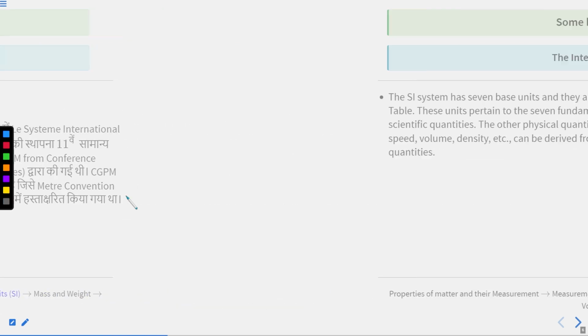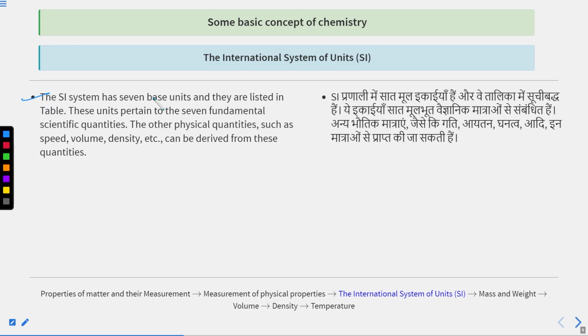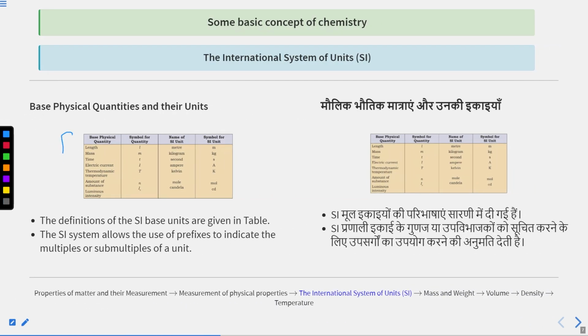Paris in 1875. The SI system has 7 base units. Basically, we are discussing these 7 base units. You can see here the base physical quantities and their units. Length. Symbol for quantity is small l. Name of the SI unit is meter and symbol for the SI unit is small m. Mass. The next base physical quantity is mass. Symbol for quantity is small m. Name of the SI unit is kilogram and symbol for SI unit is kg.